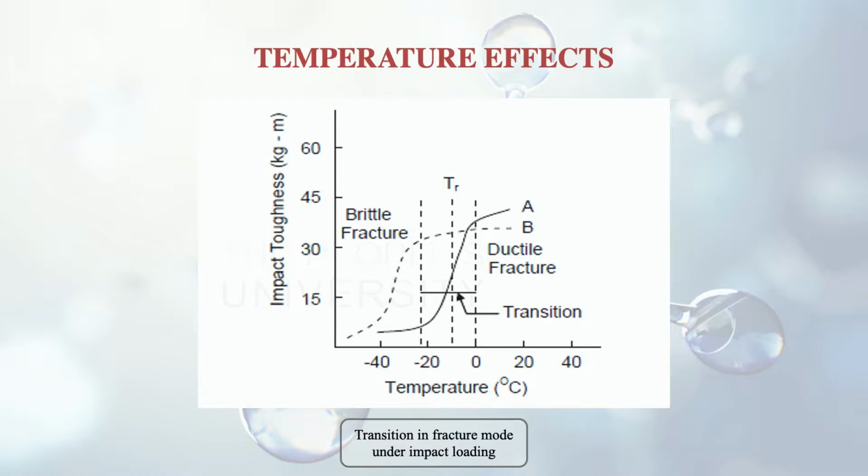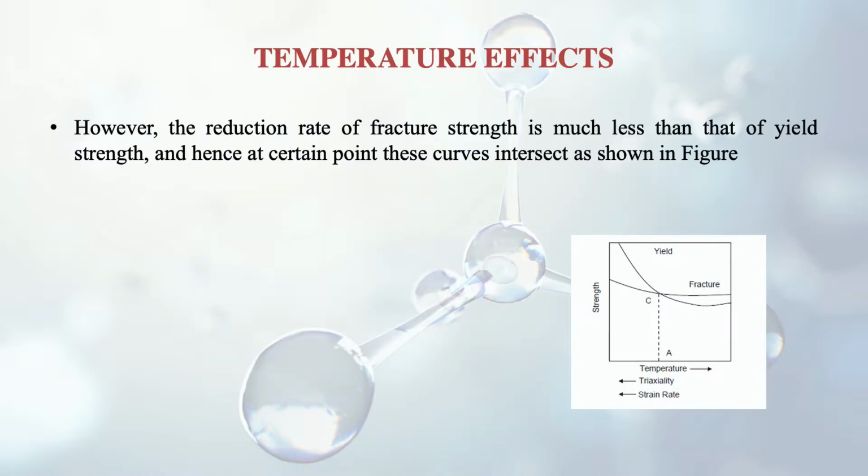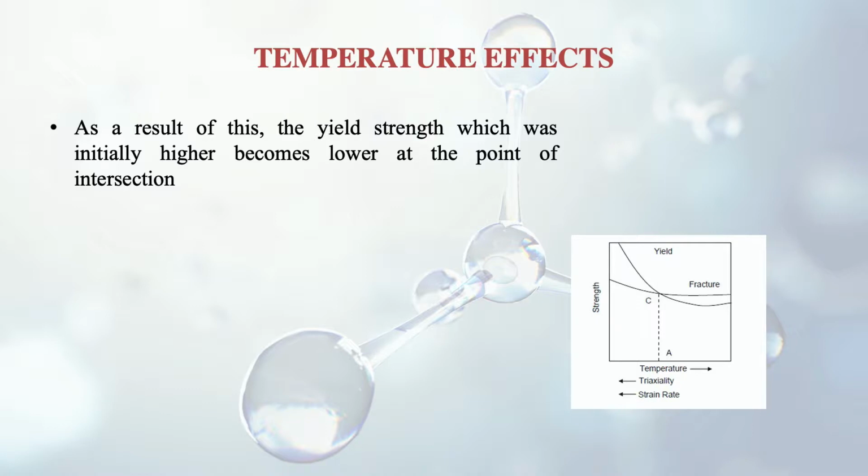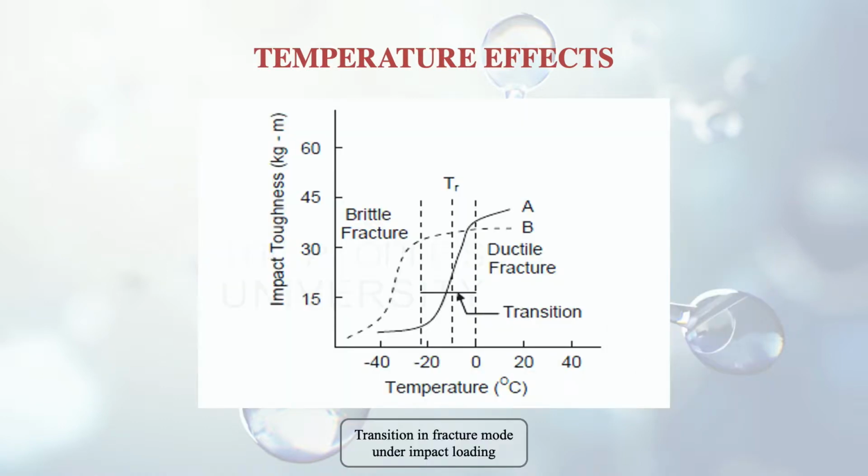So what will happen due to this is that both curves, the yield strength and the fracture strength, will intersect at some point, and this is given here in the figure. Then a dotted line is drawn up to the horizontal axis. It is known as CA. So this is the line of the transition. As a result of the reduction in fracture and yield strength and the different slopes, the yield strength, which was initially higher, becomes lower at the point of intersection. So you can see the portion rightwards of CA, where the yield strength has gone down with respect to the fracture strength.